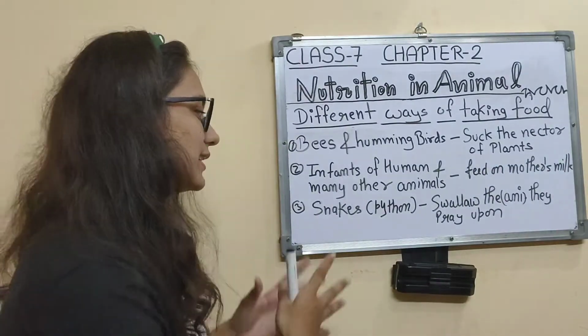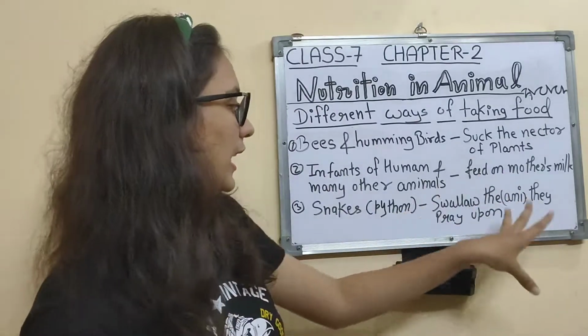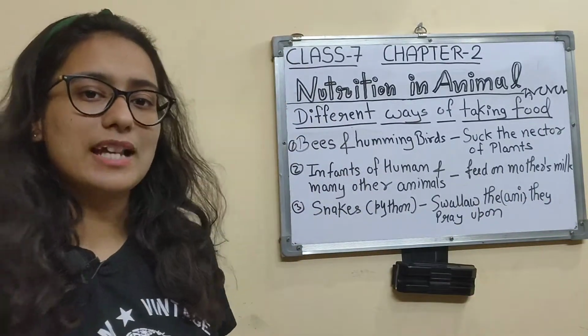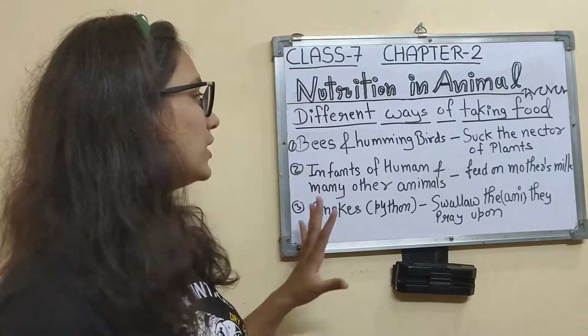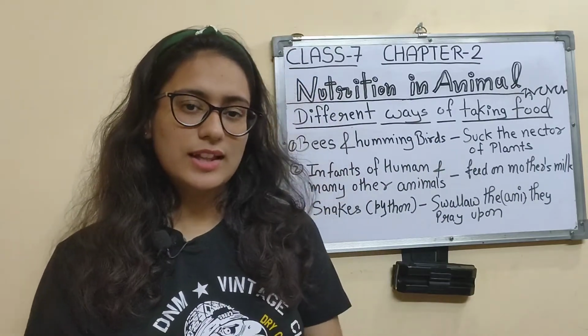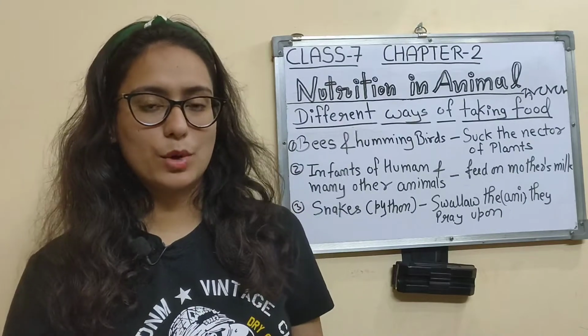Snakes, for example a python, swallow the animal they prey upon. Those are some of the examples, and there are many others too. There are different types of animals, and different ways of intaking food take place in them.